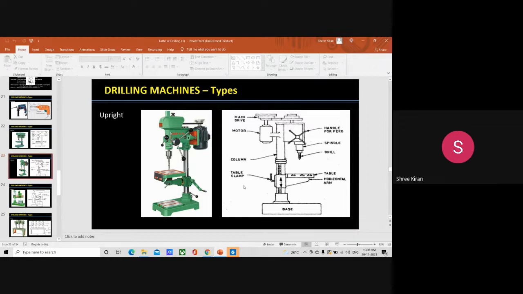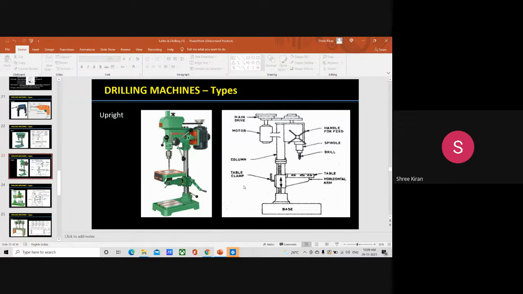For drilling different types of work, the machine is provided with a number of spindle speeds and feeds. Then vertical adjustment is obtained by the rack on the column and a pinion in the table. There is also circular adjustment about its own axis in round section. This is what happens in the case of an upright drilling machine.